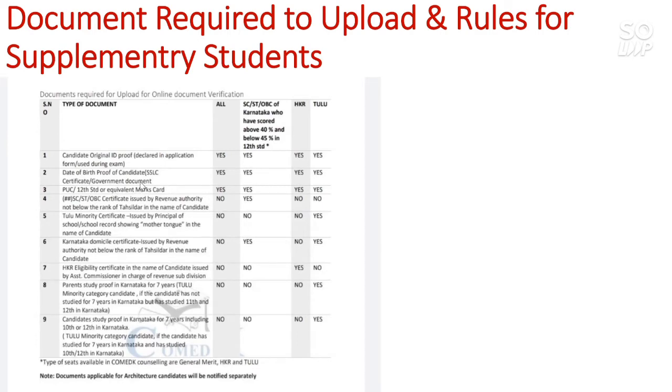And the date of birth proof, for example, you can upload your 10th mark sheet, 10th admit card or any birth proof ID, and it is applicable to all the students. And the class 12th mark sheet for all the students, and the remaining documents are eligible for only the students belonging to the state of Karnataka. So check these documents you need to upload and upload them properly.